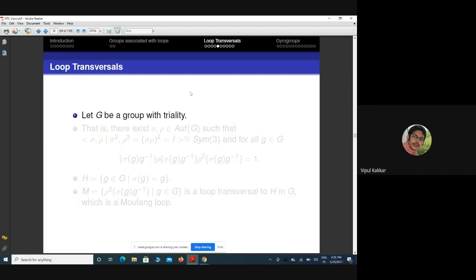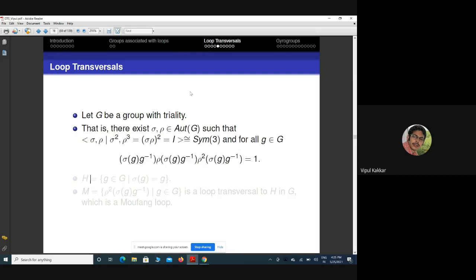So let G be a group of triality. Which means that we have two automorphisms, sigma and rho. Sigma is an automorphism of order 2 and rho is an automorphism of order 3, such that they generate a group isomorphic to the symmetric group on 3 symbols, and such that this extra condition is satisfied.